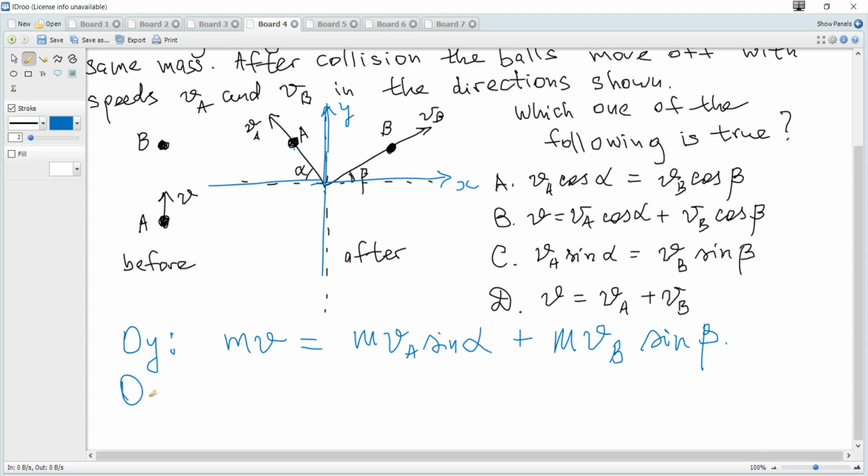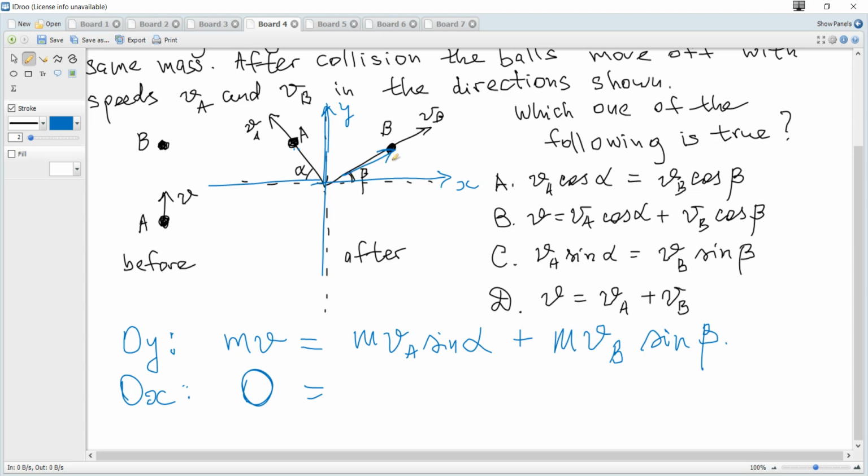If we consider the projection on the x-axis, initially the total momentum before, in projection on the x-axis, is 0, because the vector is perpendicular to the x-axis and its component is 0. So initially the horizontal component of total momentum is 0, and after